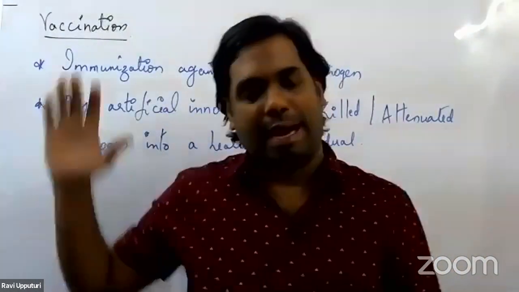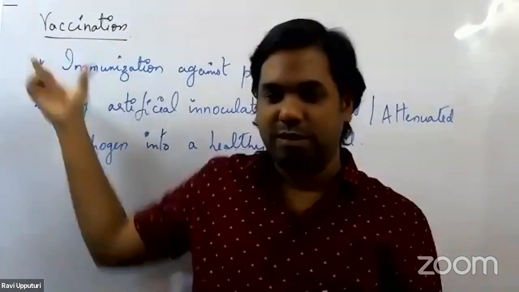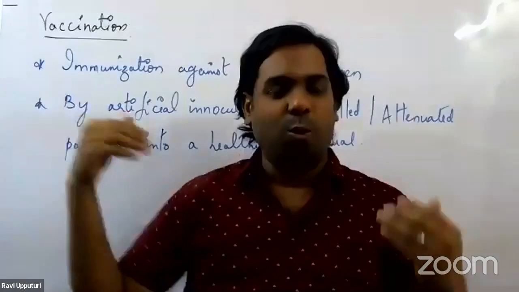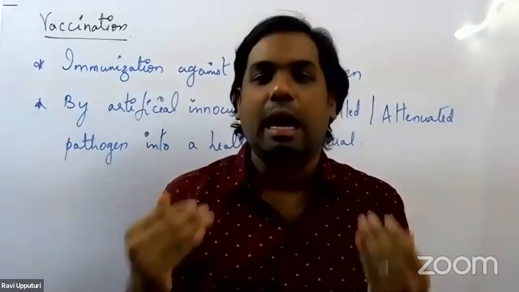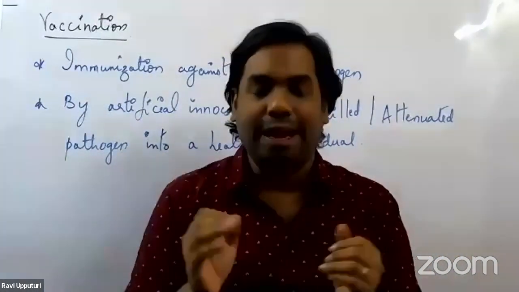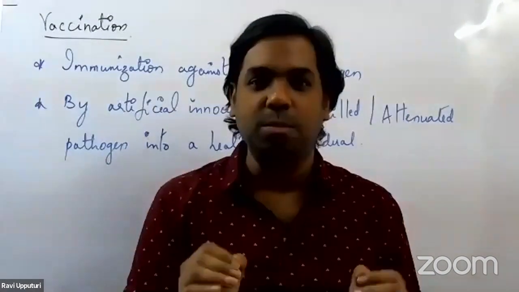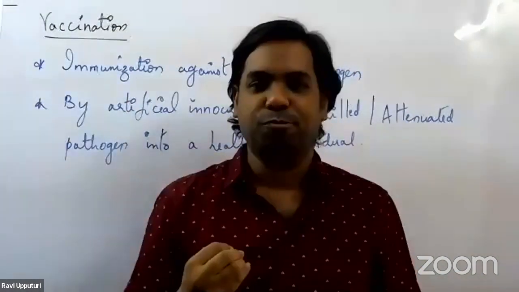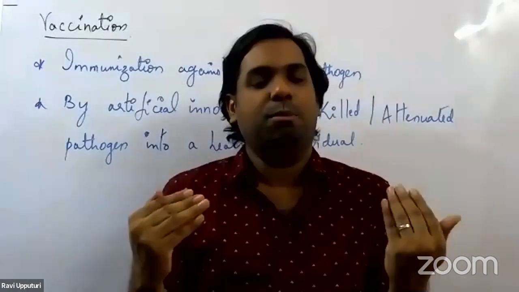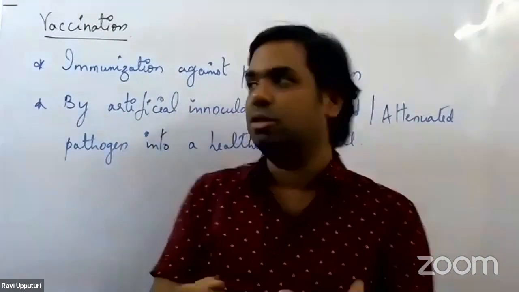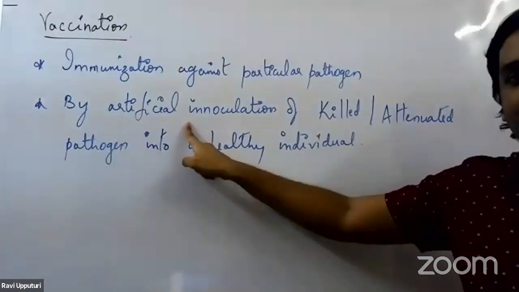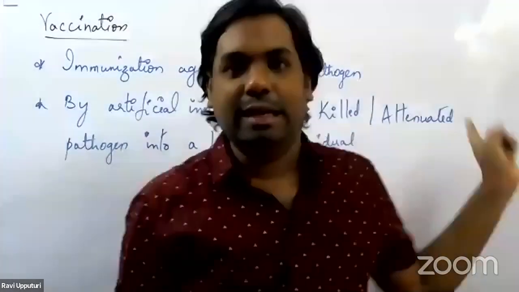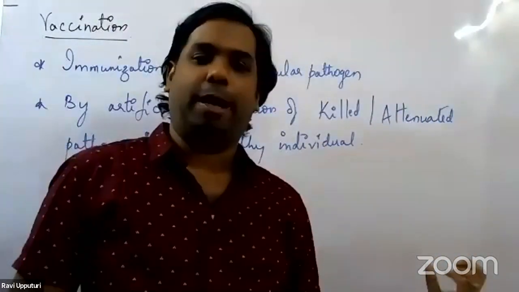How do we bring it about? As I've already mentioned in the beginning of this session, when we started off with vaccination, what are we doing? We are preparing our immune system to fight against a particular pathogen in the future. So how do we prepare our immune system? By artificial inoculation of either the killed pathogen or the weakened pathogen.